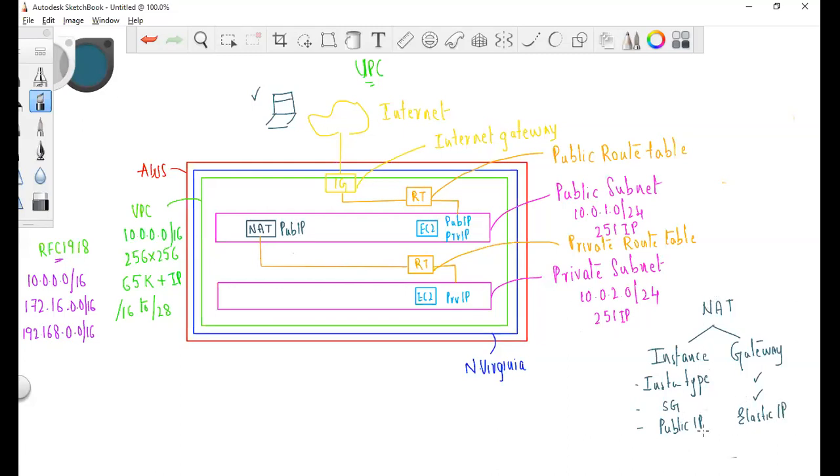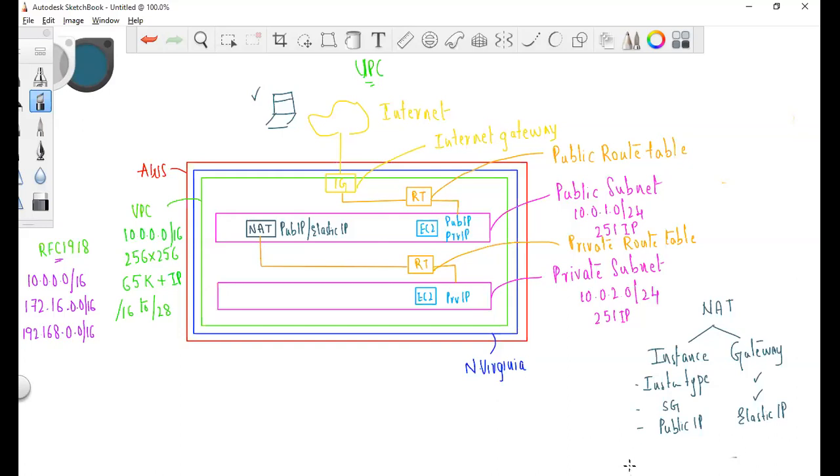You can have an elastic IP address for the instance also, but a public IP address is fine for that. But the NAT gateway should have an elastic IP address. And this is chargeable. Elastic IP address will be chargeable for us. It's not under free tier.